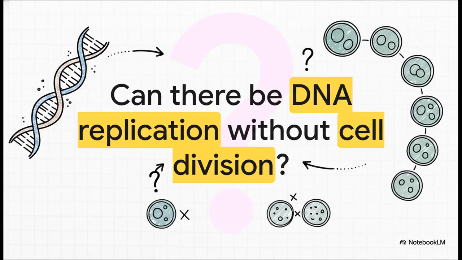Before we wrap up today's explainer, I want to leave you with a bit of a brain teaser straight from the chapter's exercises. Consider the highly coordinated nature of everything we've just learned. Can there be DNA replication without cell division? And conversely, can there be cell division without replication? Think about the exceptions to these rules and what that would actually mean for a living organism. It's a really fascinating puzzle that highlights just how incredibly precise the cell cycle has to be.